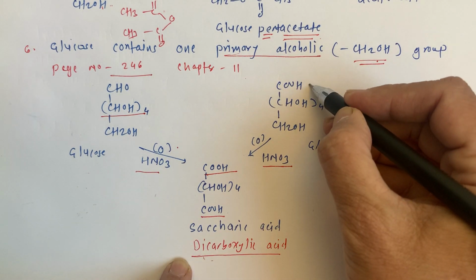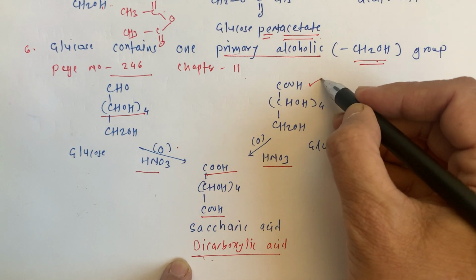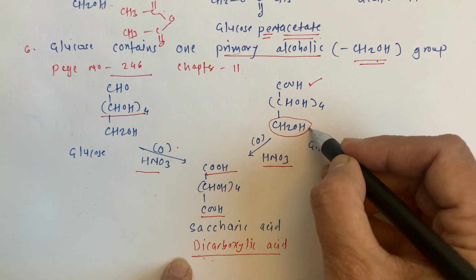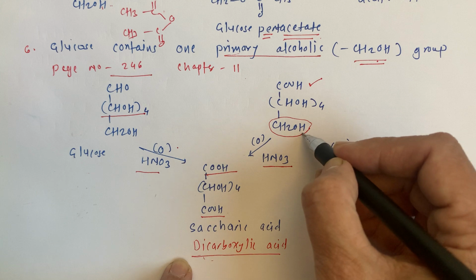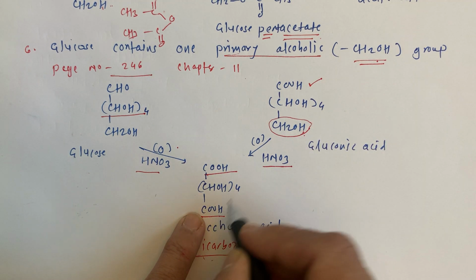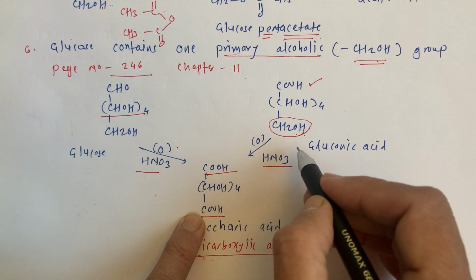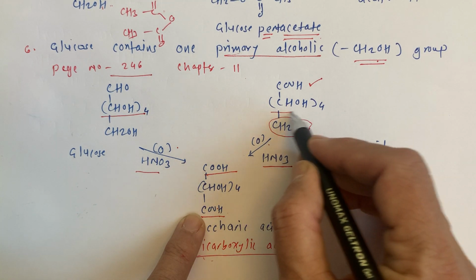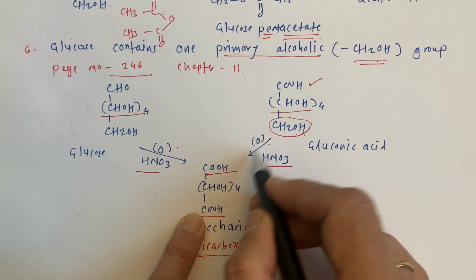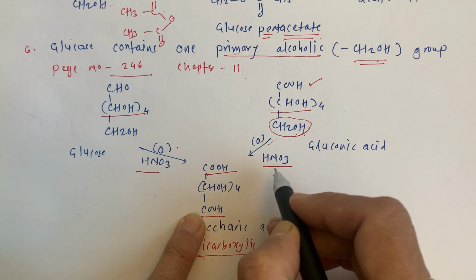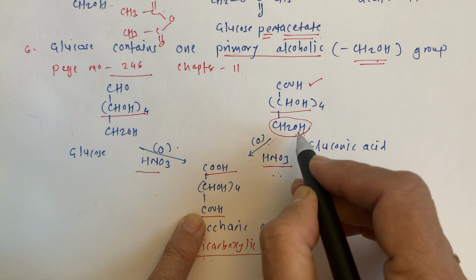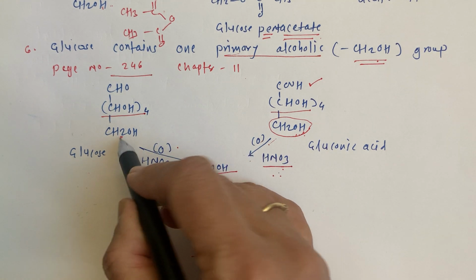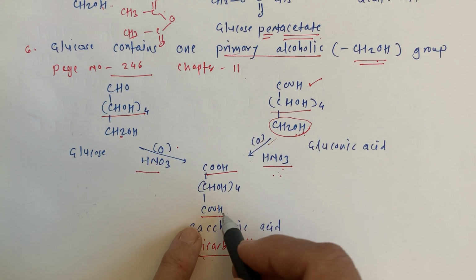In this reactant there is already one carboxylic group, but the second carboxylic group is also formed here, and that is only due to oxidation of the primary alcohol. Oxidation of a secondary alcohol is not possible with nitric acid. Only a primary alcohol undergoes oxidation.